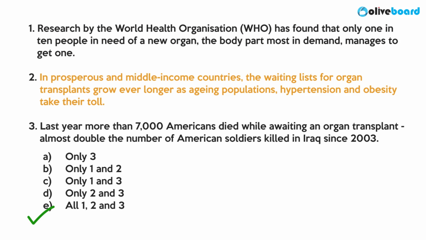The second one, in prosperous and middle income countries, the waiting list for organ transplants grows ever longer as aging populations, hypertension and obesity take their toll. Now this option talks about multiple parameters of problems that are involved with respect to organ transplantation. Hence 2 is also correct.